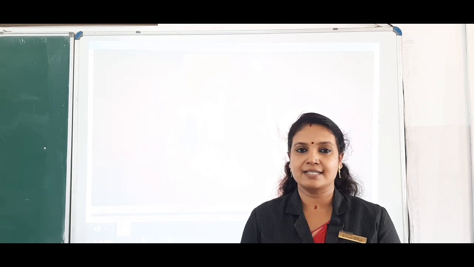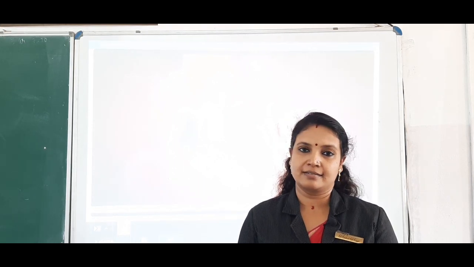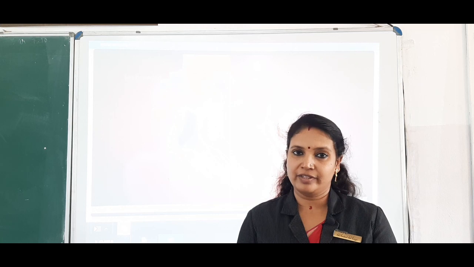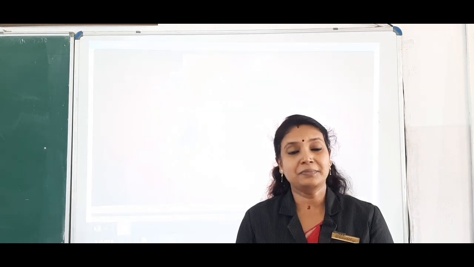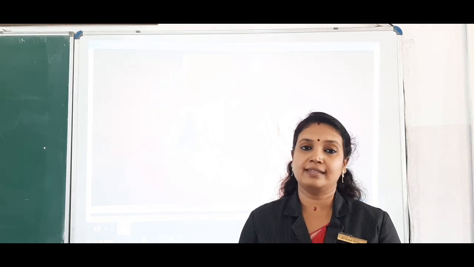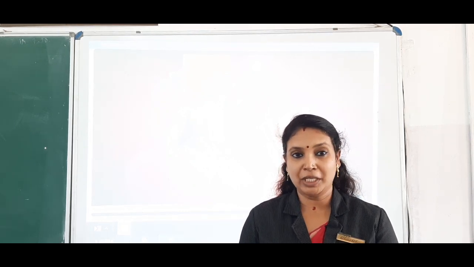In the previous class, we discussed the working of the heart and we wound up the class with a question. Do you remember the question?